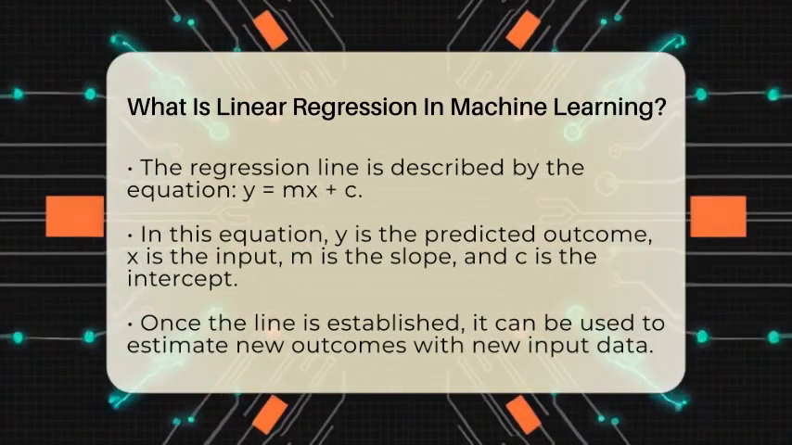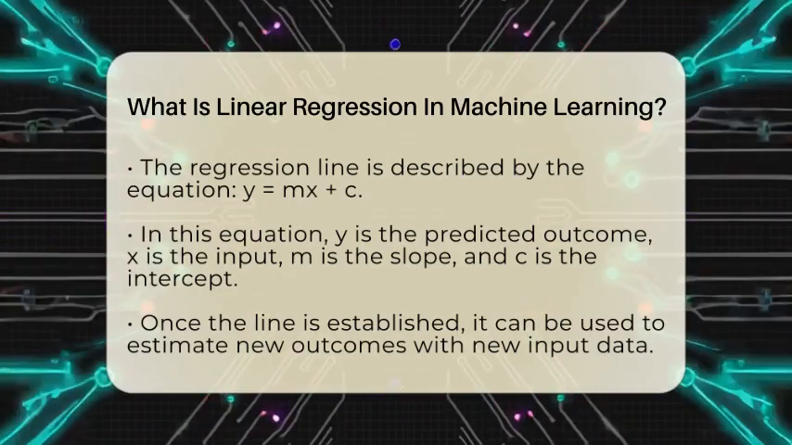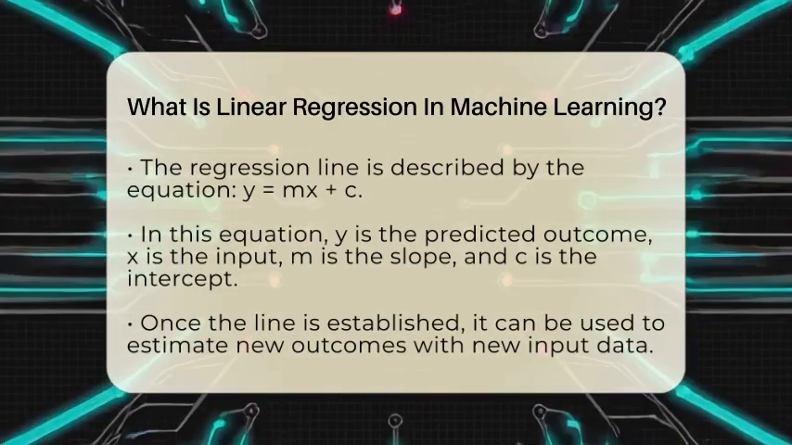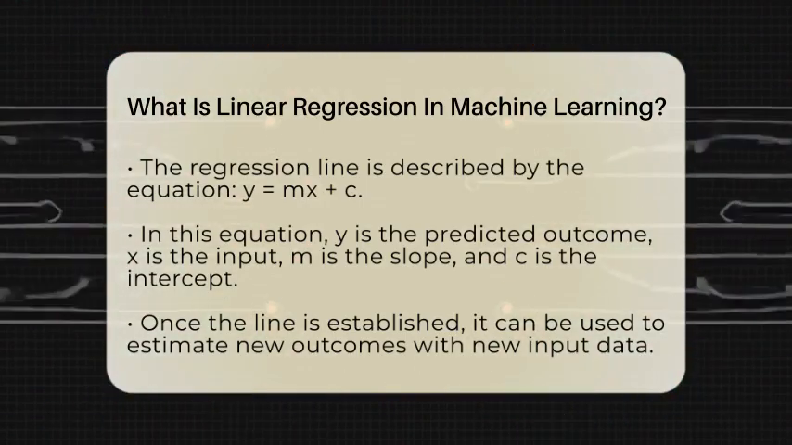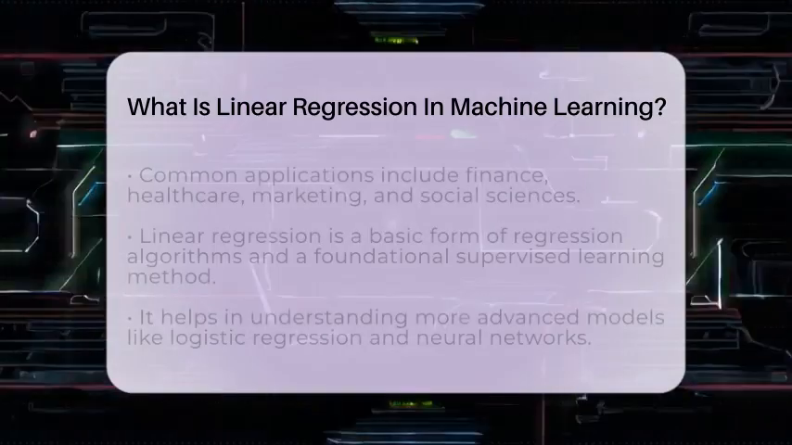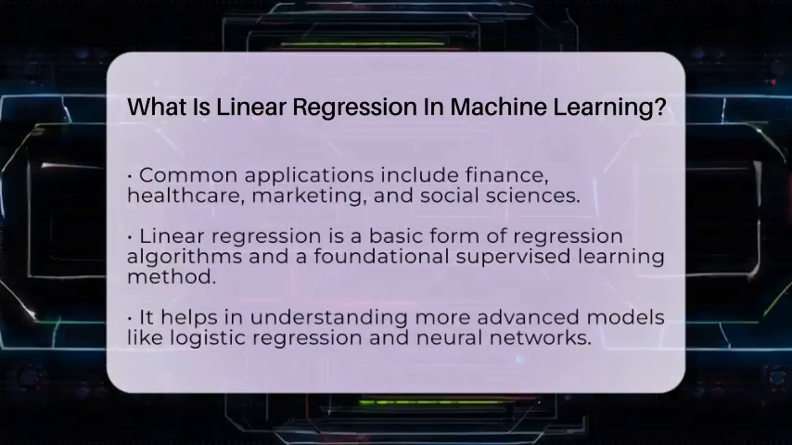Once the line is found, it can be used to predict new outcomes based on new input data. For example, if you know a house's size, the model can estimate its price. This makes linear regression a useful tool in many fields like finance, healthcare, marketing, and social sciences.